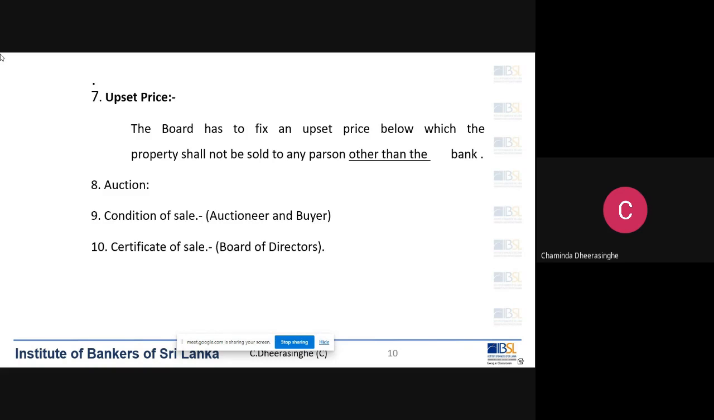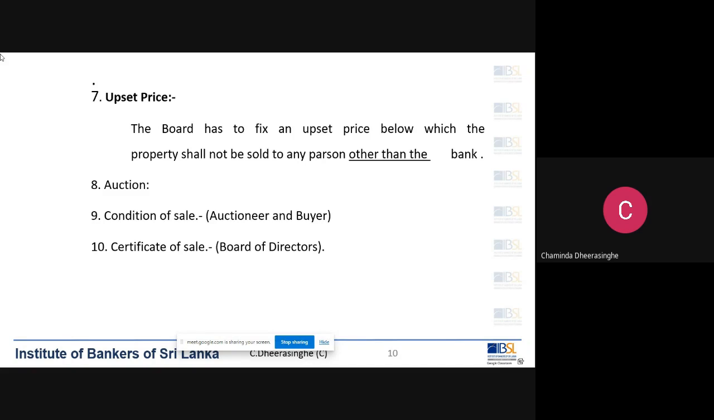So as we know, when we go to auction, we don't bring all the money. We only pay an advance at the auction. Thereafter, the buyer gets time to pay the balance. All these conditions are mentioned in this condition of sale, or agreement to sale. So it is called the condition of sale.